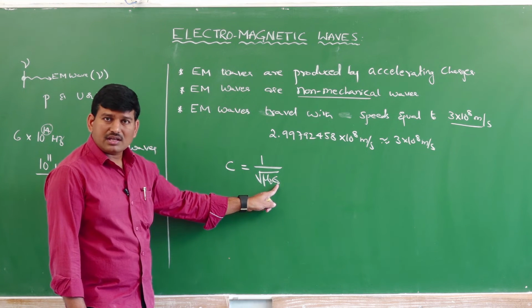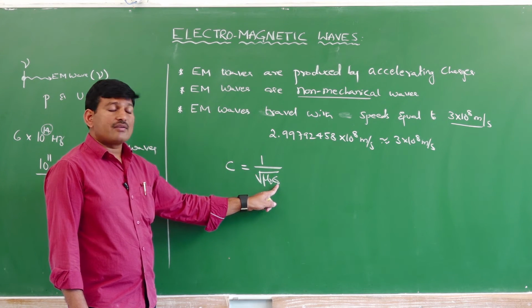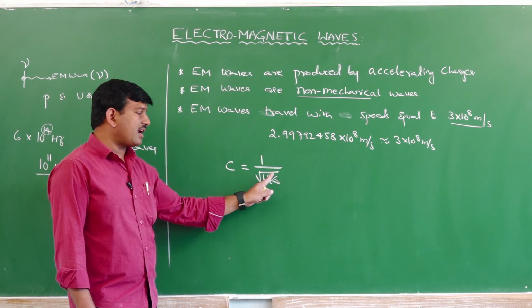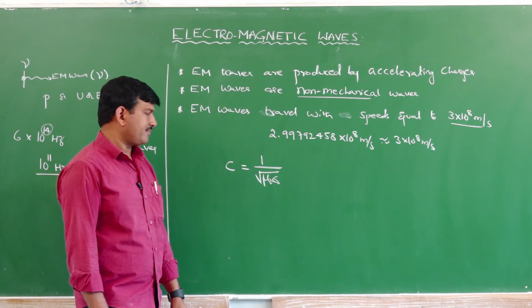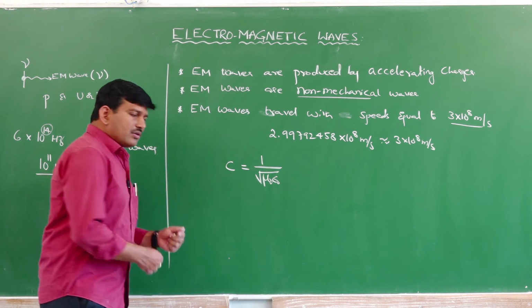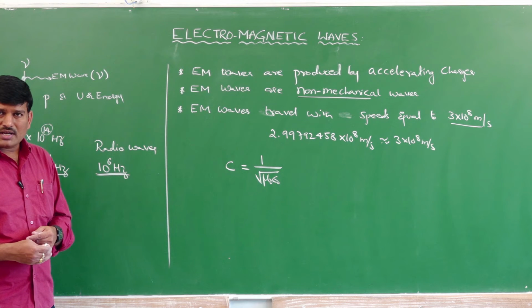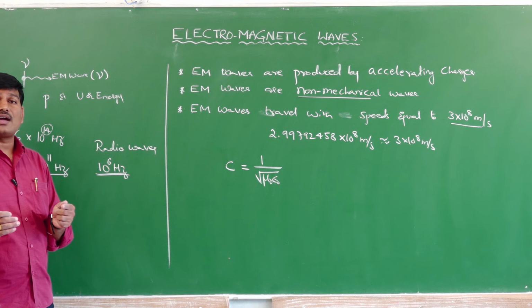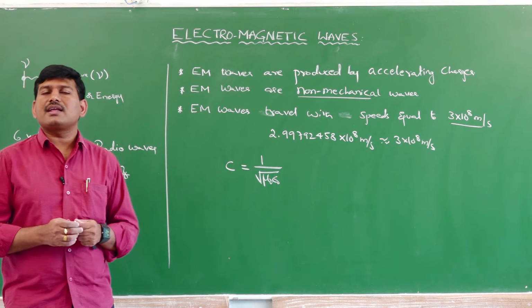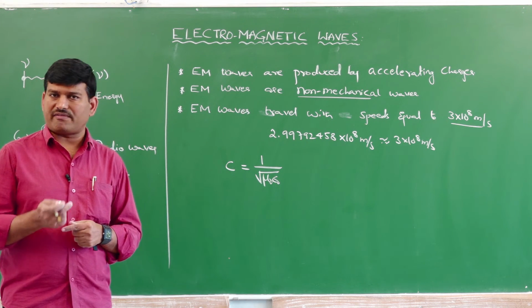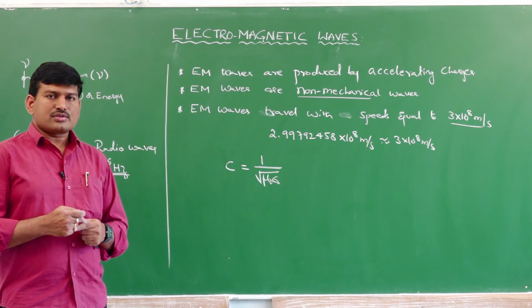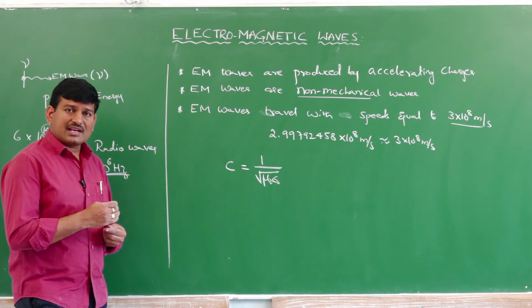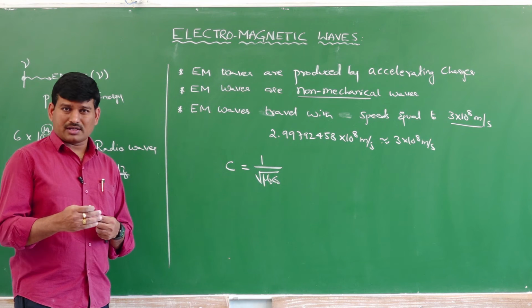So permittivity and permeability reveal the electrical nature and magnetic nature of the medium. Yes or no? When light is traveling through air or vacuum, all colors travel with the same speed. But when light is traveling in any medium other than air or vacuum, the speed is affected.